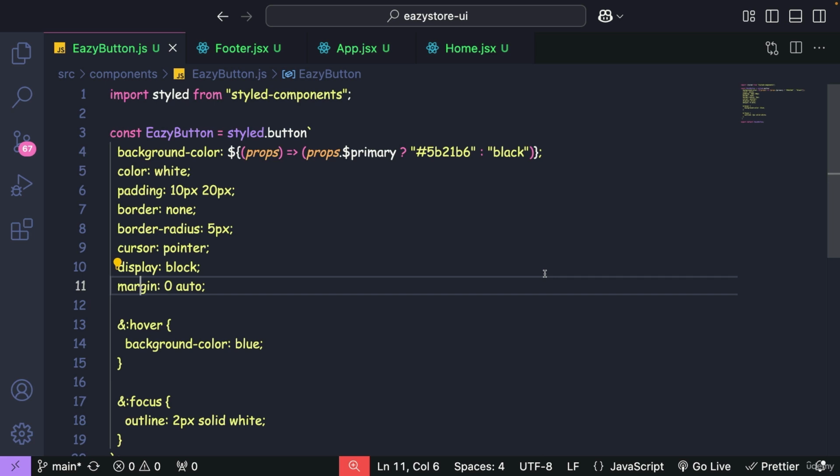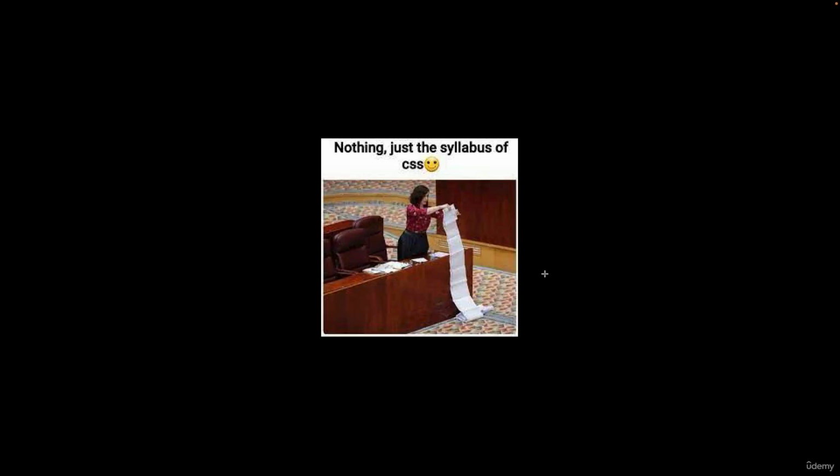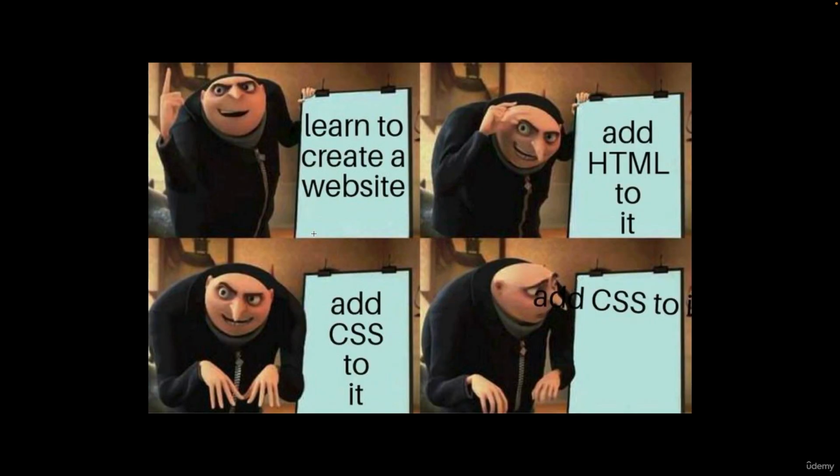I'm going to introduce one such framework in this lecture, but before that, let me show you some funny memes around CSS. The syllabus of CSS is very long. If someone wants to learn from scratch, it is going to take a good amount of time. On a high level, you can try to learn CSS within a day or within a week. But if you want to become an expert, it is definitely going to take months of learning and months of practice.